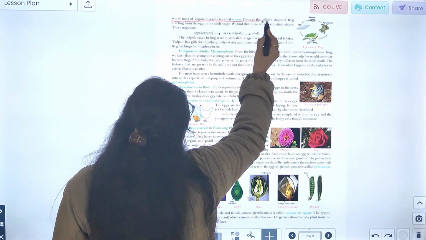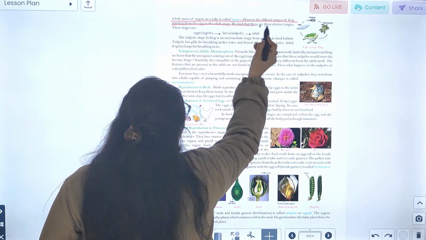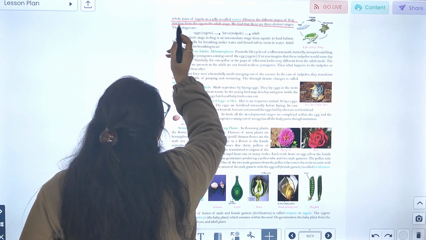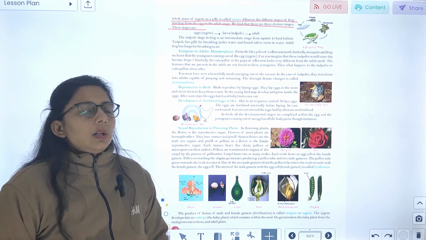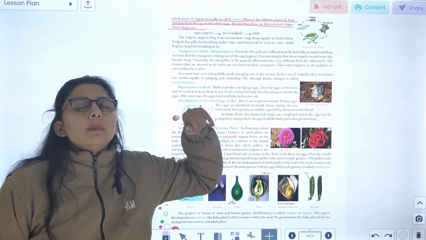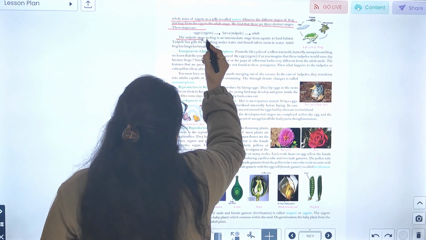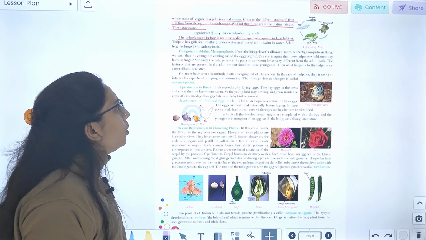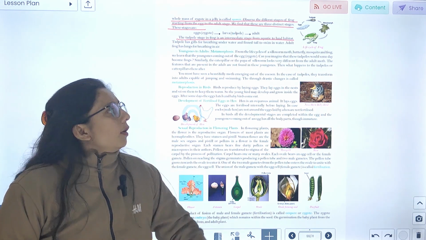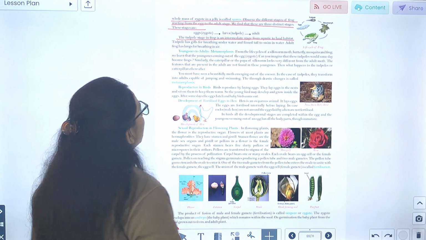The whole mass of zygotes in a jelly is called spawn. Observe the different stages of the frog, starting from the egg to the adult stage. We find these three distinct stages. Look, there are 3 stages. First there is the egg, which we call the zygote, then it turns into a larva, the tadpole, and then the adult. The tadpole stage in a frog is an intermediate stage from the aquatic to the land habitat.